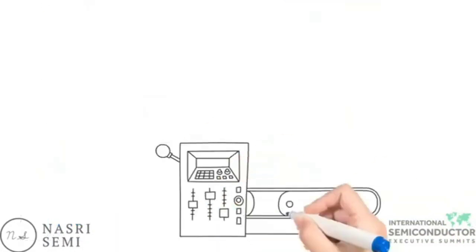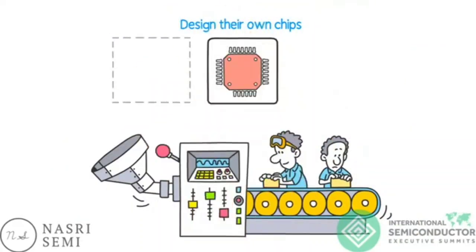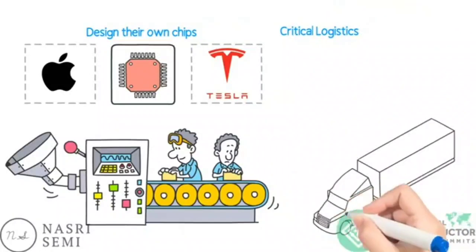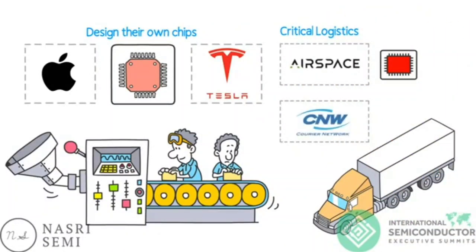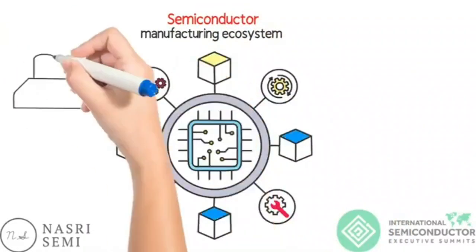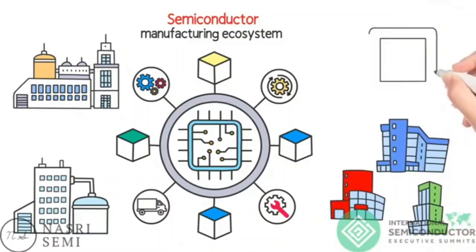In addition, consumer-facing companies that design their own chips are world-recognized brands such as Apple, Tesla, and many more. Critical logistics also plays a huge role in supporting the ecosystem, and there are companies such as Airspace and CNW to support the ecosystem. Overall, the semiconductor manufacturing ecosystem is a complex and interdependent network of companies and industries that work together to bring new semiconductor products